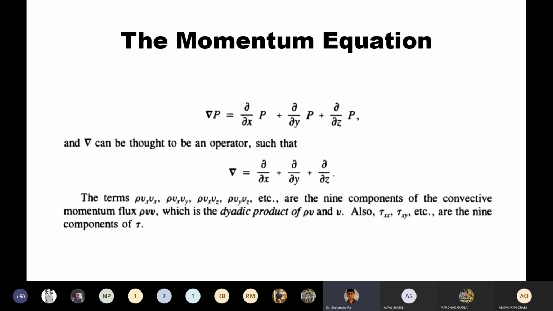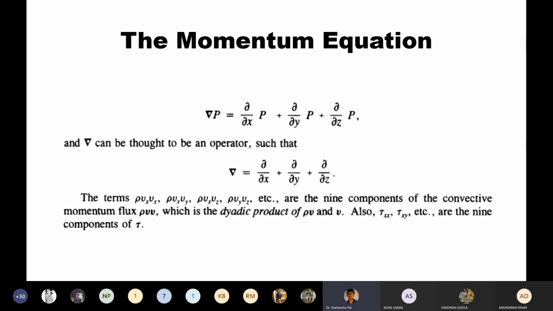If you sum these up, you get grad p, and the del sign can be thought of as an operator. You can use this sign as an operator. This is the equation where you get grad p, which is a kind of vector notation. Although pressure is a scalar quantity, the gradient is not necessarily a scalar. Now this del is an operator, represented by del x, del y, and del z.